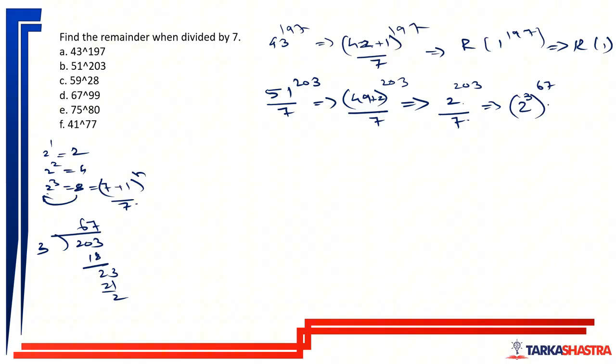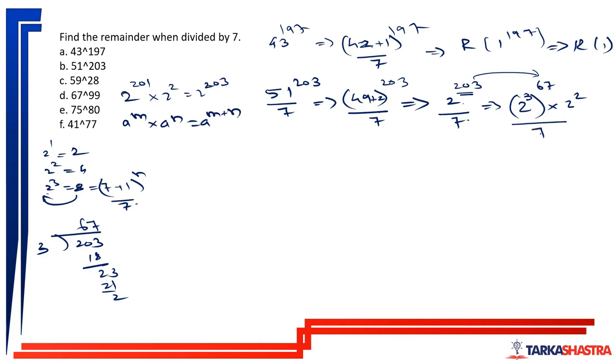And it can then be multiplied by 2 square. Overall, if you see, it will be equal to 203. This is an important step. You should be able to do the power here and the overall power here. So 3 into 67 is 201. 201 plus 2. Now what is this? 2 raised to 201, 3 into 67, into 2 raised to 2 is 2 raised to 203. I hope you understand this. Why? Because a raised to m into a raised to n is a raised to m plus n.